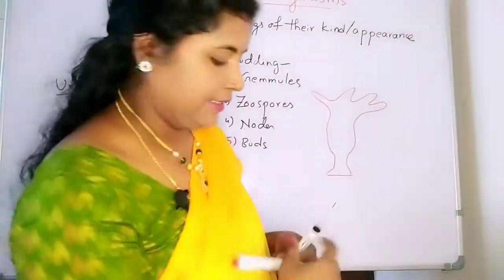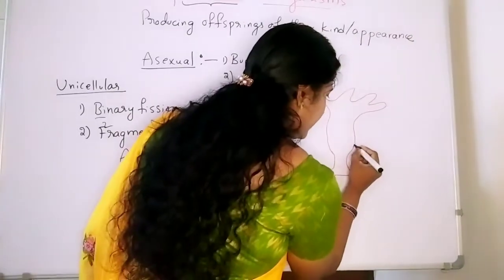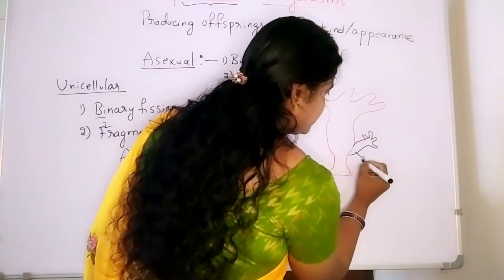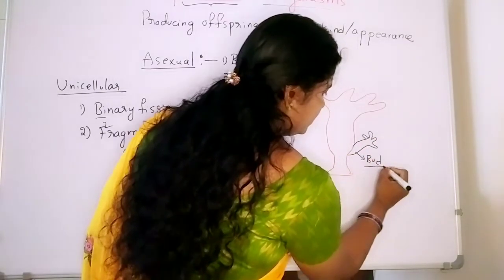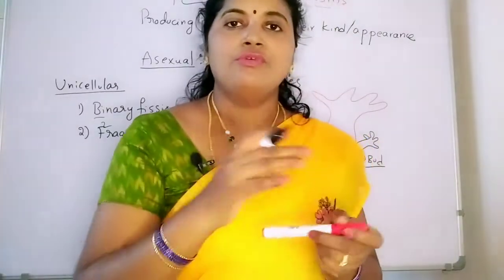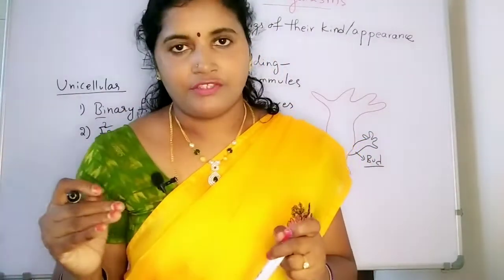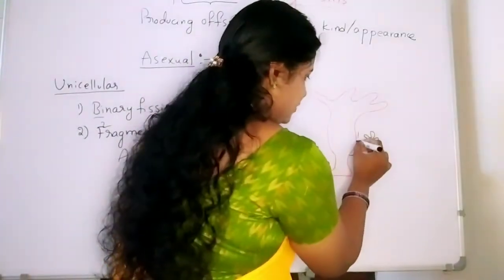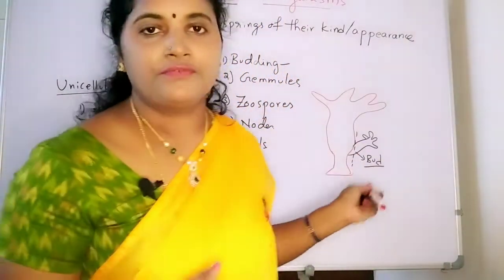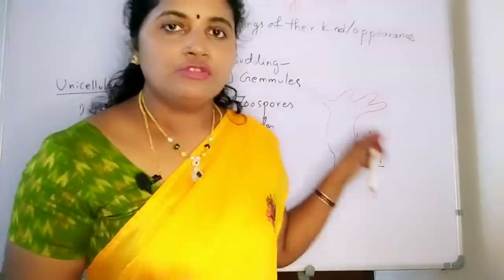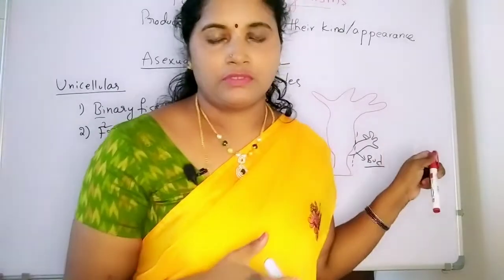This is the parent hydra, and from the parent hydra's body surface a small bud grows. This bud grows for a certain period, then detaches from the parent and can grow as an individual organism. So this process is the budding process.